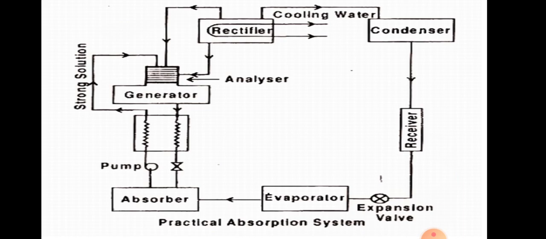Here the absorber is a major part which prepares the strong solution, that is ammonia plus water. Then in the generator, because of the heating, the ammonia solution is separated. The weak solution is taken into the absorber again, and the ammonia vapor passes to the condenser and then evaporates again. In this way cooling is achieved in a practical absorption system.